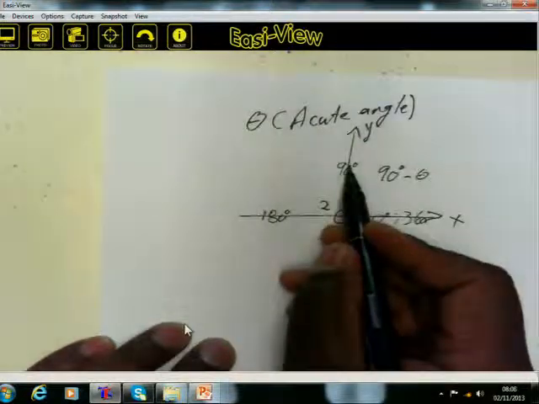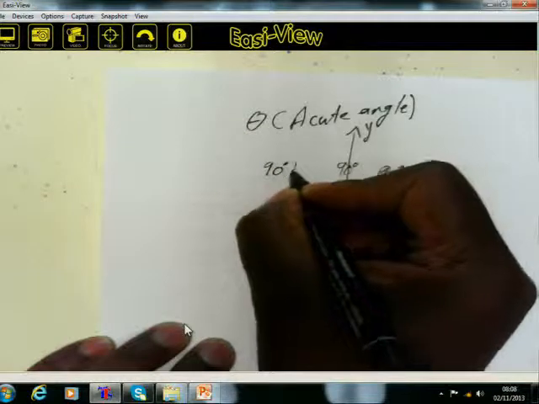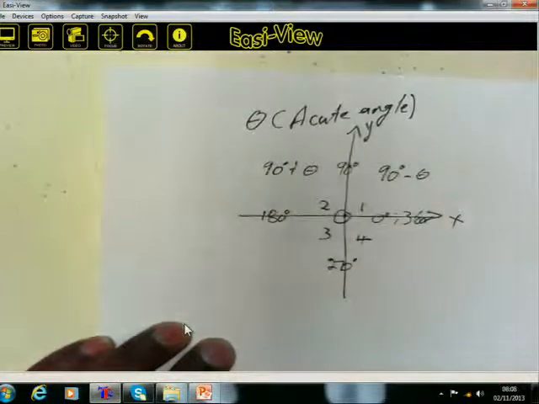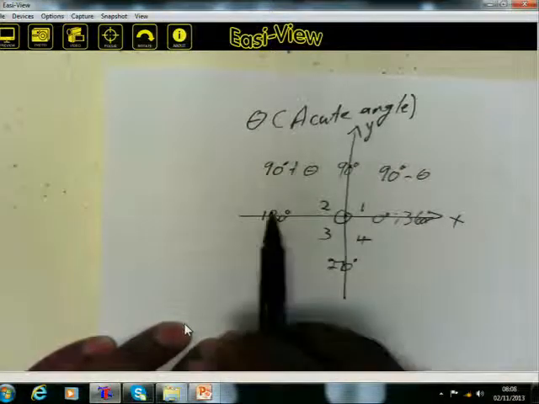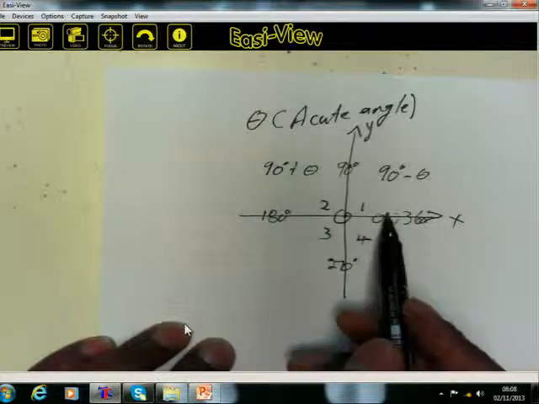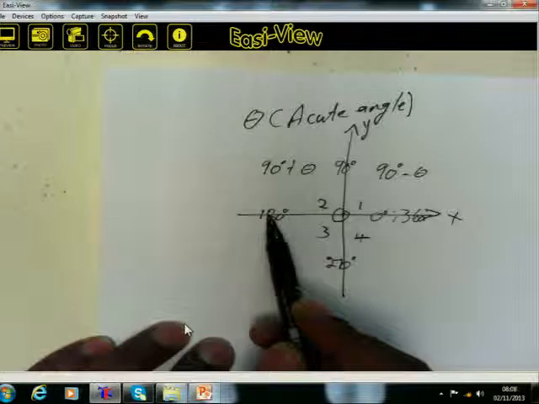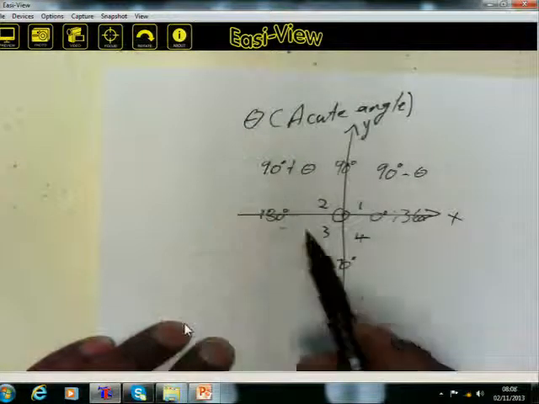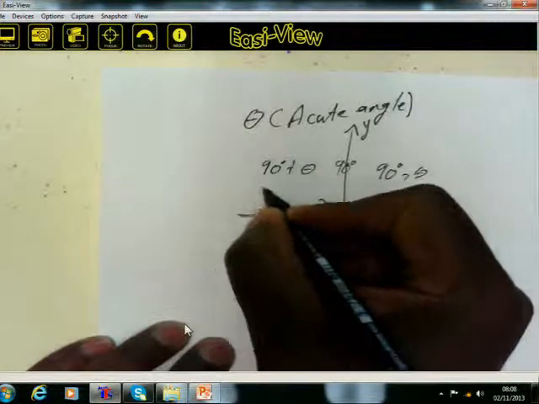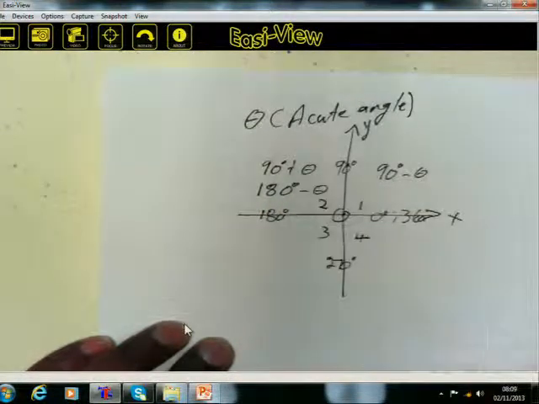This is 90. If you say 90 plus theta, then it will be an angle in the second quadrant. Alternatively, the very same angle in the second quadrant: remember, here we've got 180 degrees, an angle on a straight line. So from 180 degrees, if you subtract that acute angle, then you'll be in the second quadrant. So again, angles in the second quadrant can also be expressed as 180 degrees minus theta.